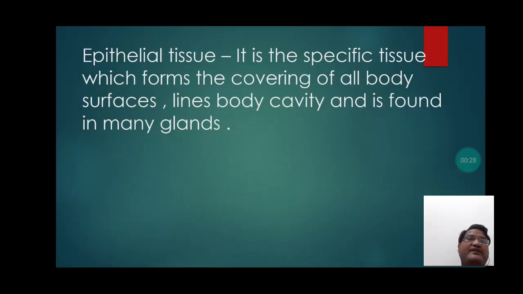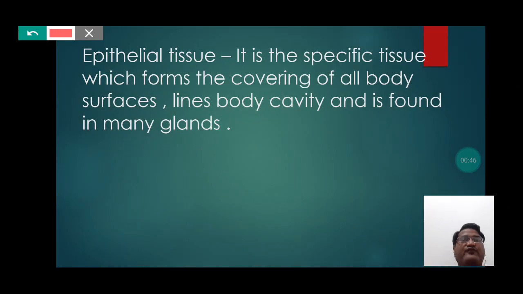It is a specific tissue which forms the covering of all body surfaces, lines body cavity, and is found in many glands.